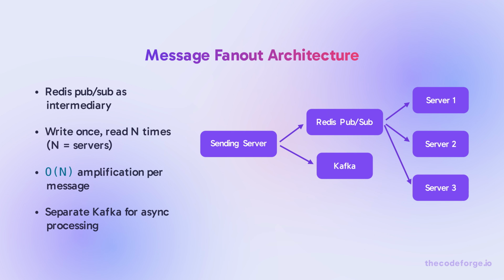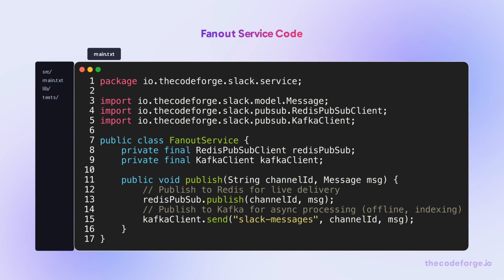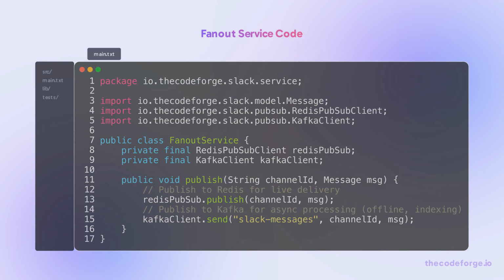When a user sends a message, the server publishes to Redis pub/sub. All servers with subscribers receive it and forward to local connections. This creates n reads per message, where n is the number of servers. The Fanout service publishes to Redis for live delivery and to Kafka for async processing like offline catch-up and search indexing. This decouples the real-time path from background tasks.